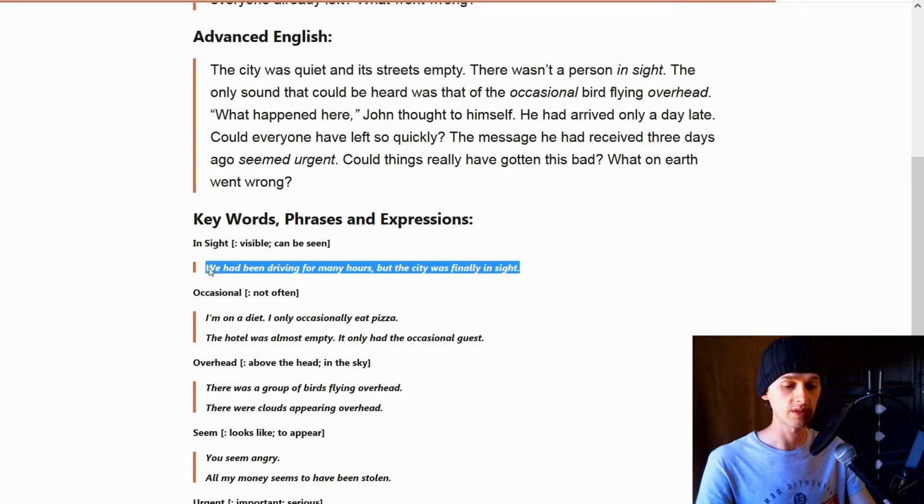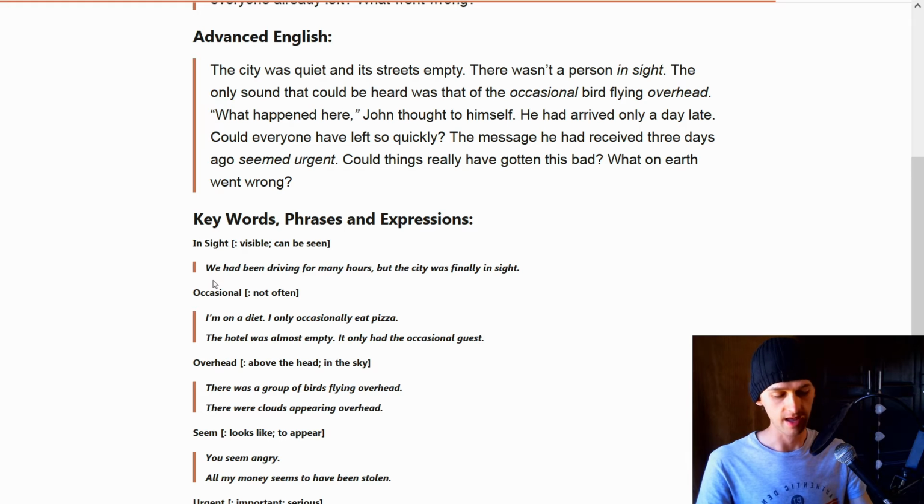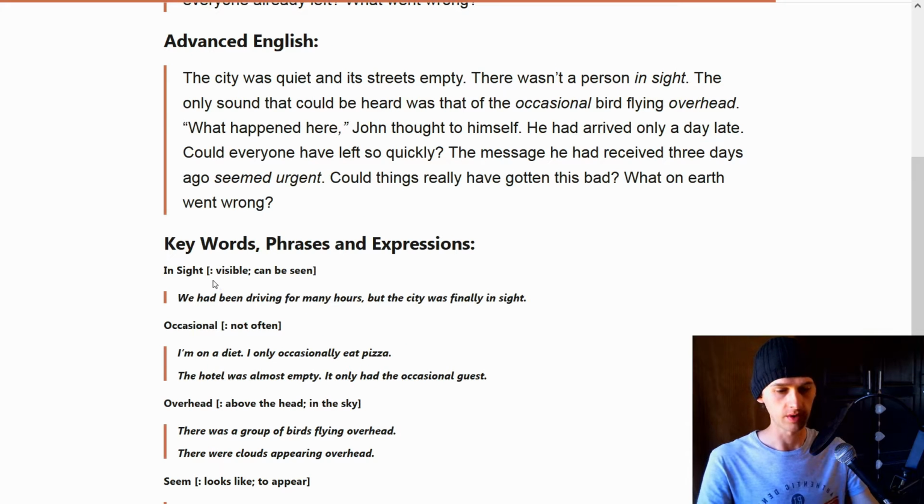In the example sentence, we see, we had been driving for many hours, but the city was finally in sight. So what this means is they had been driving for many hours and they were driving towards the city. They had been driving for many hours, but finally the city was in sight. So after driving for many hours, they were finally able to see the city with their eyes.